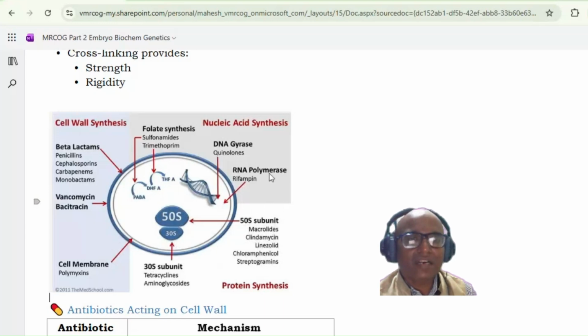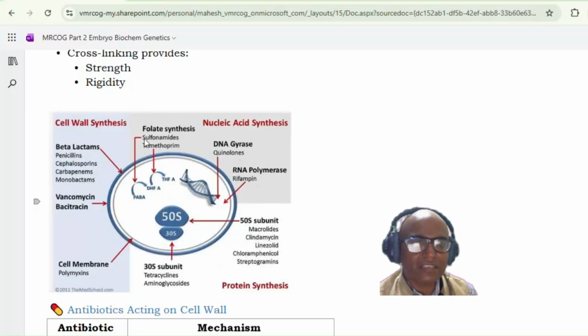Okay. Then rifampicin. Rifampicin acts on RNA polymerase. Remember, R for R. Now quinolones act on and inhibit the DNA gyrase. Then there are antibiotics which inhibit folate synthesis, that is sulfonamides and trimethoprim.